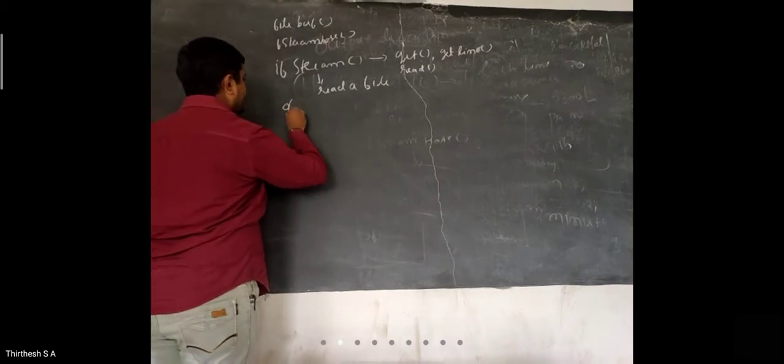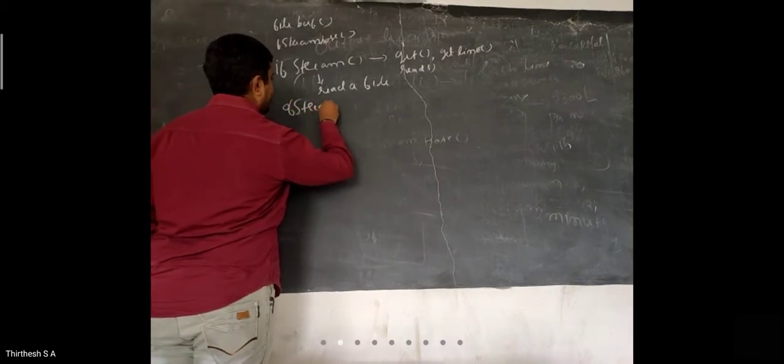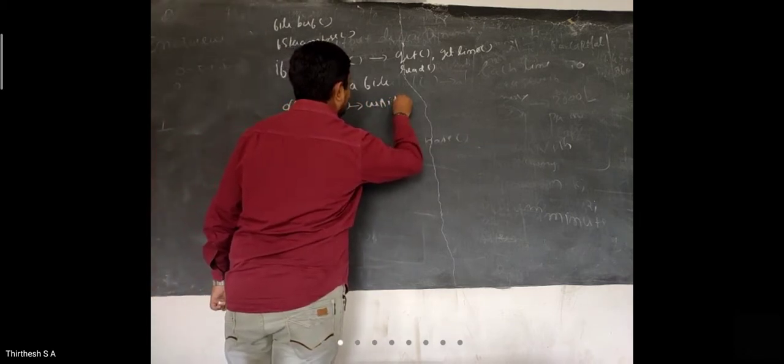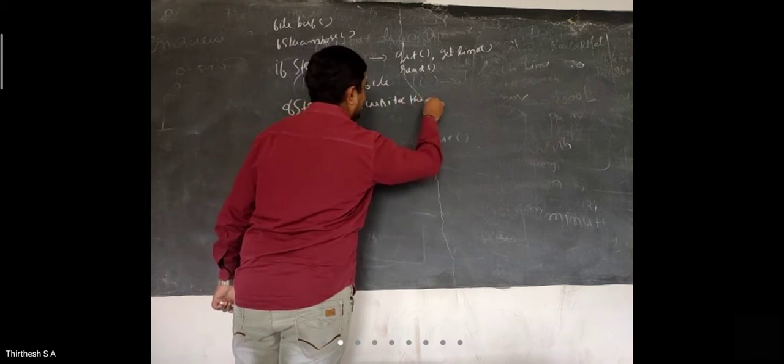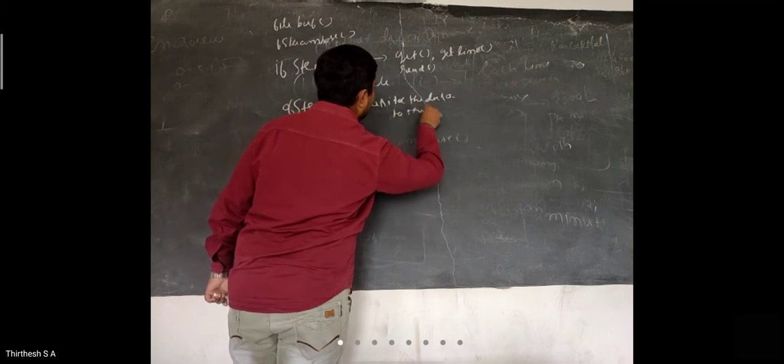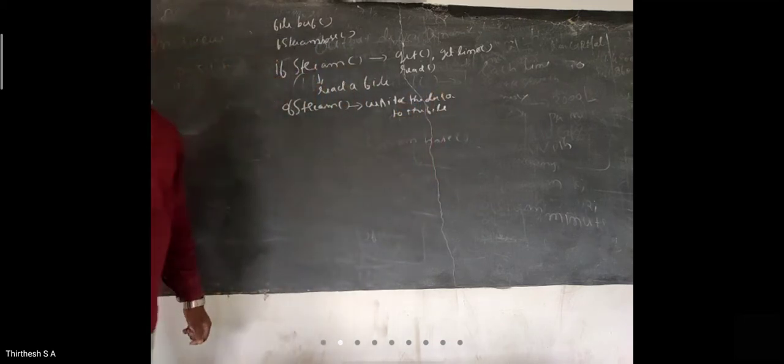Next, the off stream. What does the off stream do? The off stream will always write the data to the file. So understood what is off stream? This stream class is used to write the data on the file.